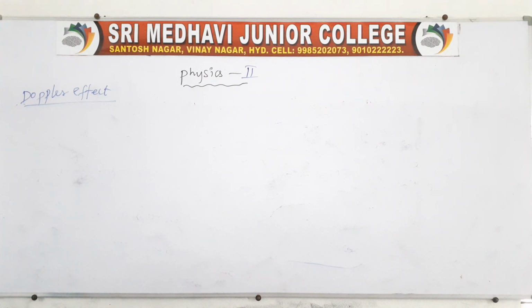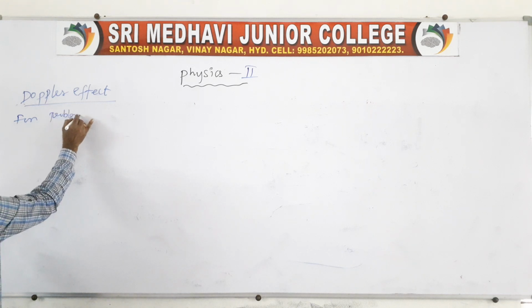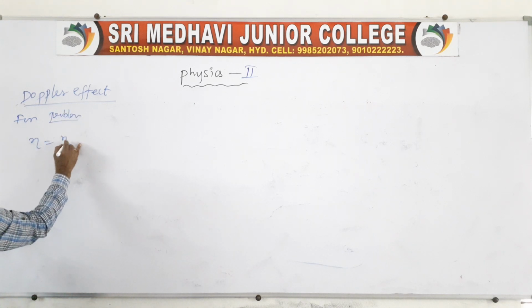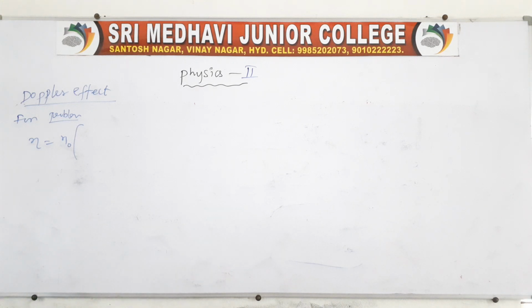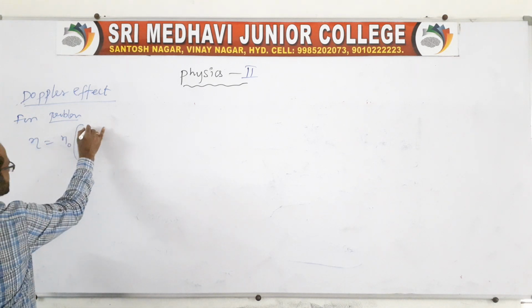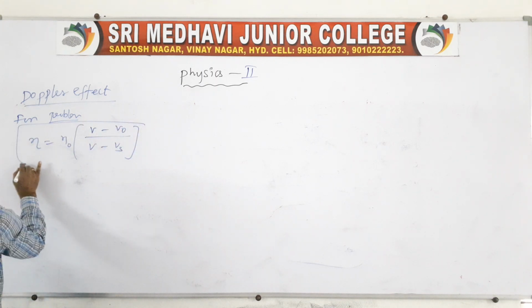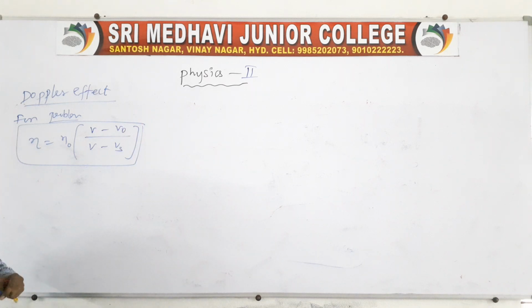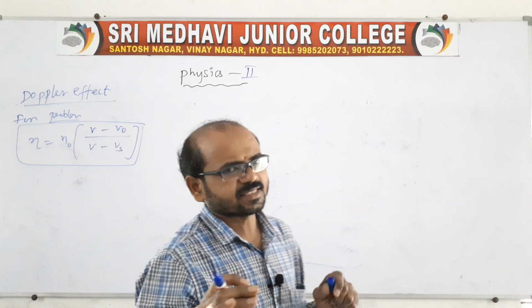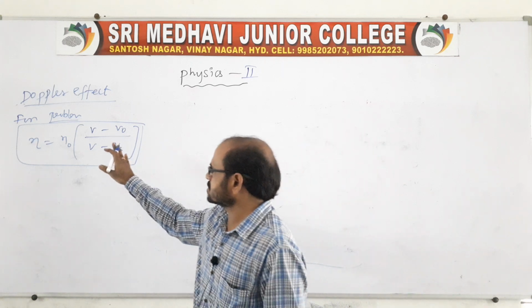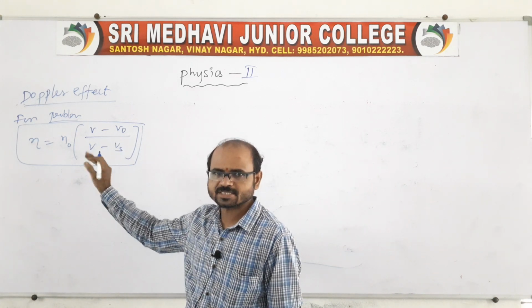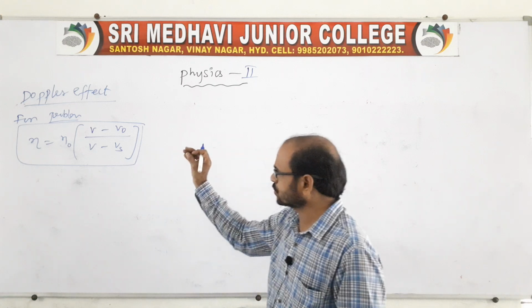But for the problems, I will give you another expression, which is the same, only for problems. For problems, apparent frequency n is equal to n naught, the natural or original frequency, times (v minus v naught) by (v minus vs). Both are the same. In the previous class we did an expression for that apparent frequency, and this is the same. But for the problems it is very easy, we can do the problems on the basis of this formula. So you go with this equation.